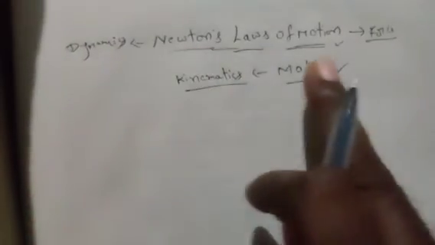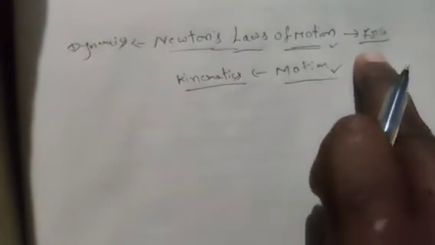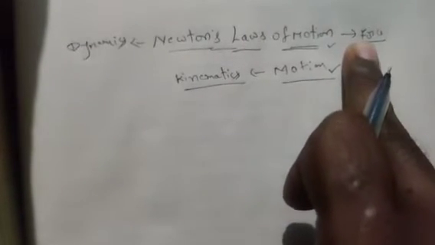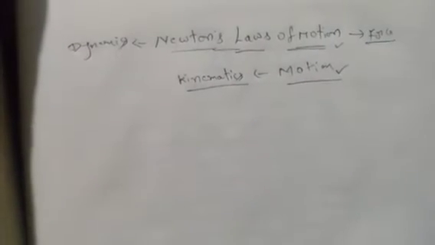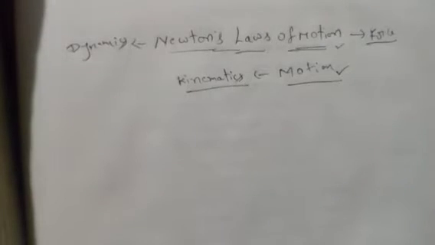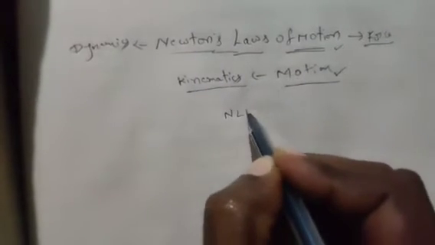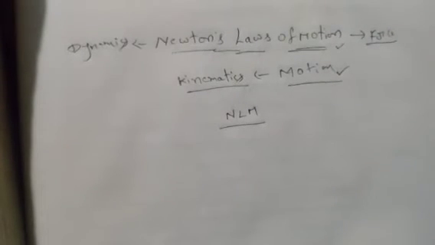In this you discuss the cause for the motion, which is force. Okay, now we have come to know the difference between motion and Newton's laws of motion. Now let's go for Newton's laws of motion, which is called NLM.